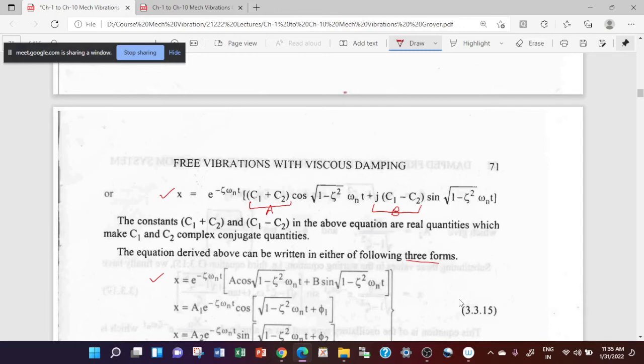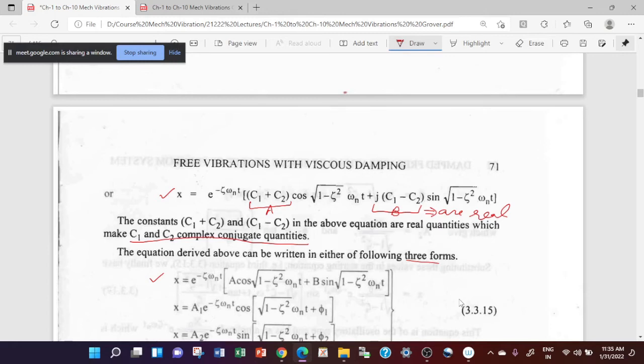Now here, this A and B are real. Because of that reason, your C1 and C2 will become complex conjugate quantities. You can have it the other way around.